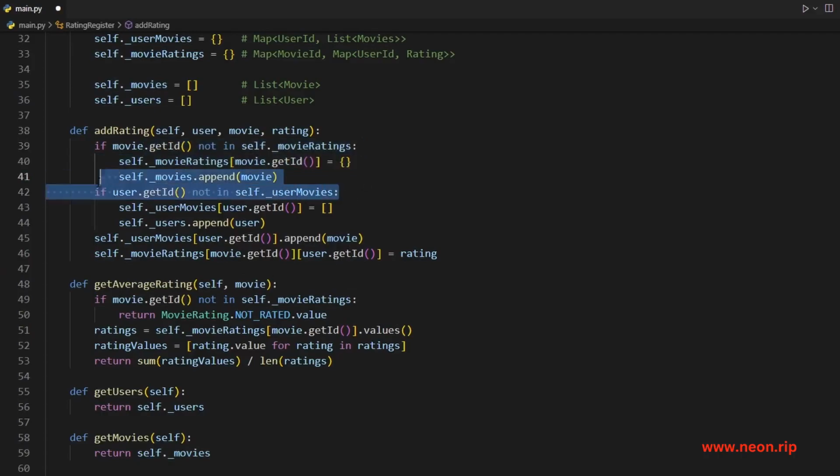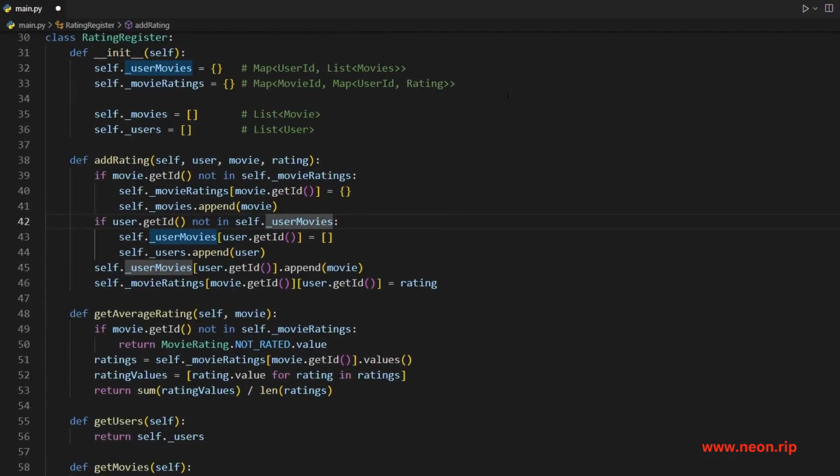And to our movies list, we're just going to append that movie because it's the first time we're seeing it. Similarly with the user, if the user is not already in the user movies hash map up here, then we're going to create an empty list for them because that's the data type we're going to be storing, and we're going to append the user to the users list. Handling those edge cases, then we're actually going to add the rating.